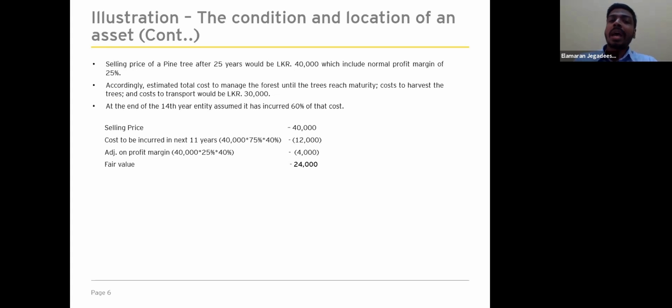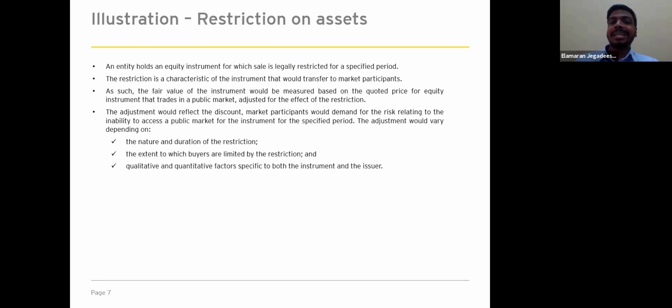So I hope you have understood the concept behind the fair valuation. So we'll move into another example related to restrictions on an asset. The entity holds an equity instrument for which the sale is legally restricted for a specific period. So the restriction is a characteristic of the instrument that would transfer to market participants.